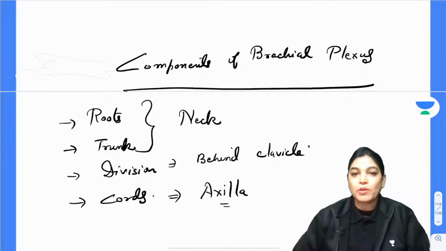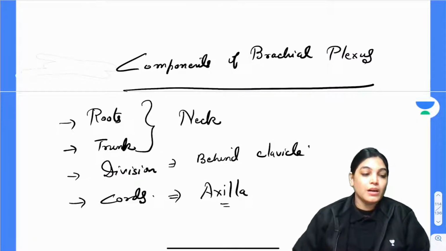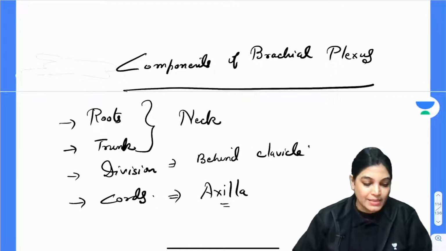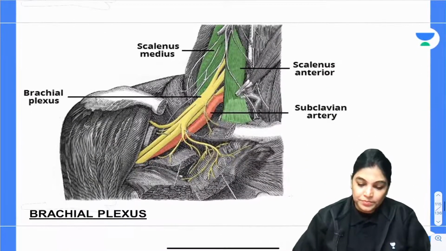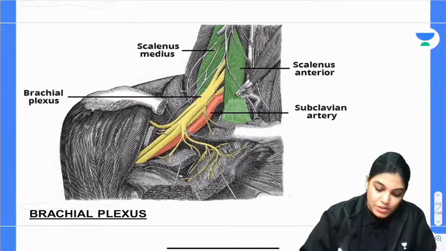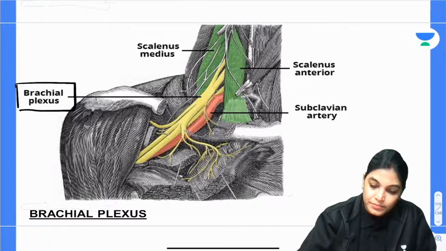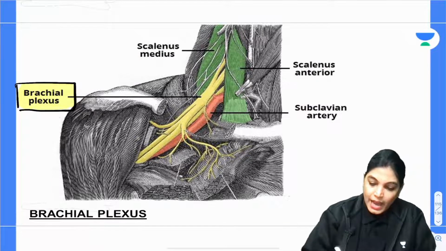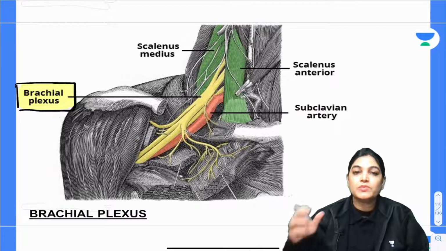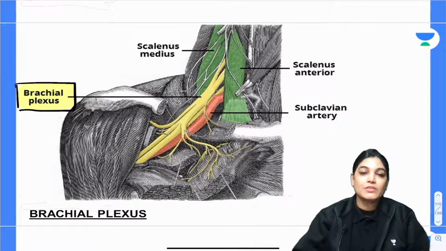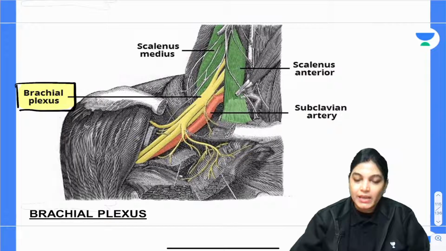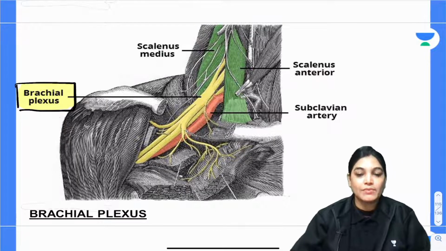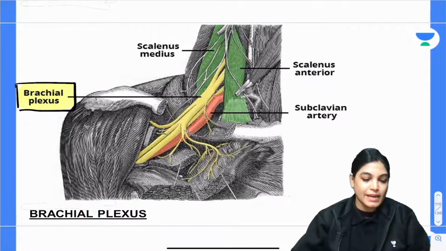Already we have covered the topic of axilla boundaries, and there, in the contents of the axilla, we have seen that the brachial plexus resides inside the axillary region. Now, this is a diagram showing you the brachial plexus. Here you can see the trunks of the brachial plexus emerging out between the scalenus group of muscles. Let me give you the details of roots and trunks, and then I will also draw a diagram so that you can better understand this topic.